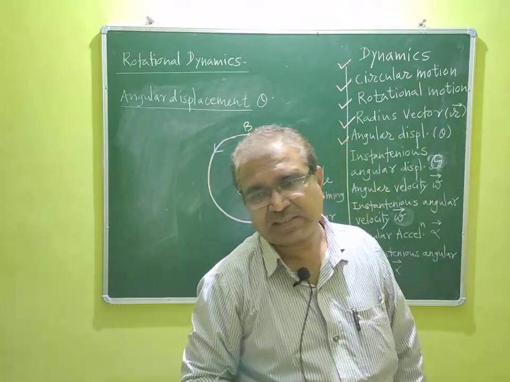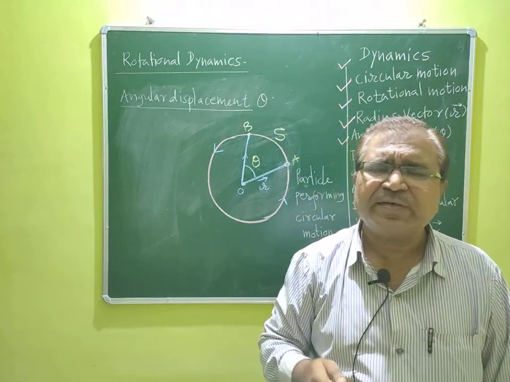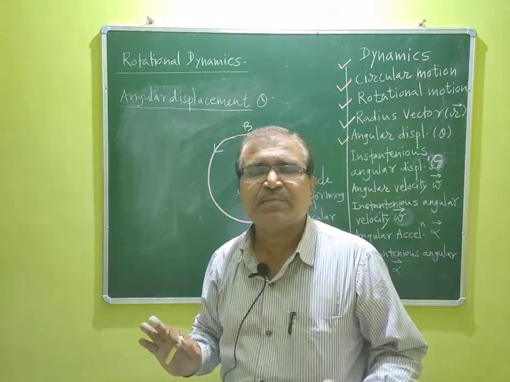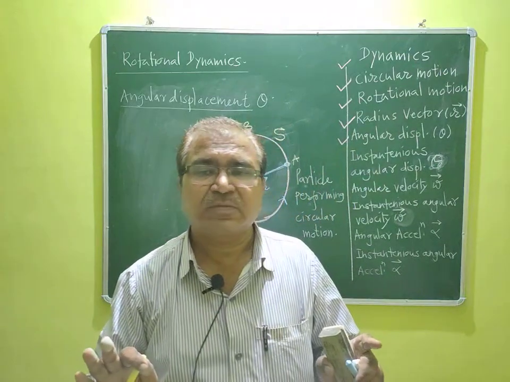Have you understood this, guys? Okay, we will repeat again that definition. Very simple. Listen carefully.